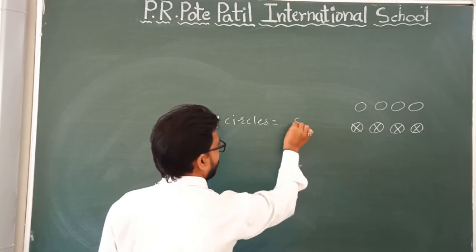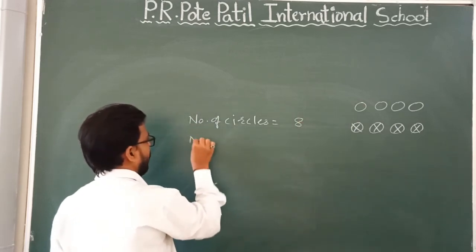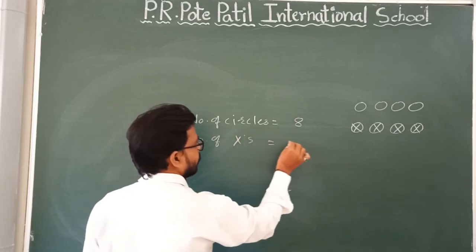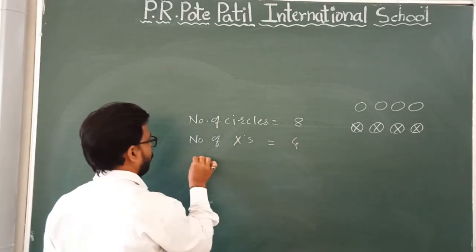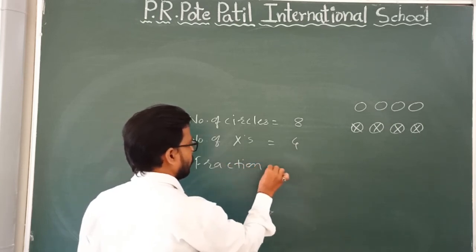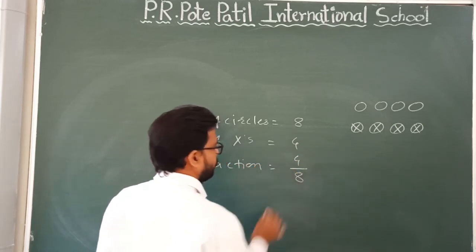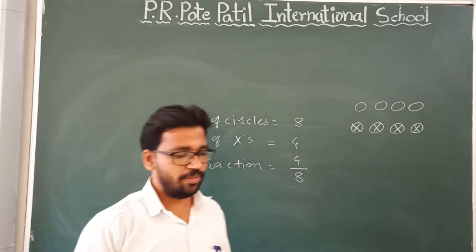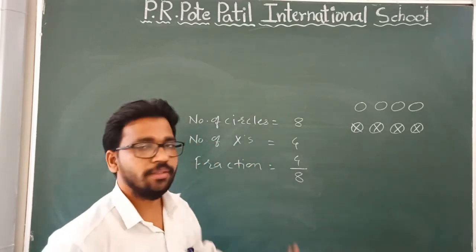Total number of circles is 8, and the number of x is 4. So the fraction is 4 upon 8. Write down 4 by 8 fraction of these circles have x in them.